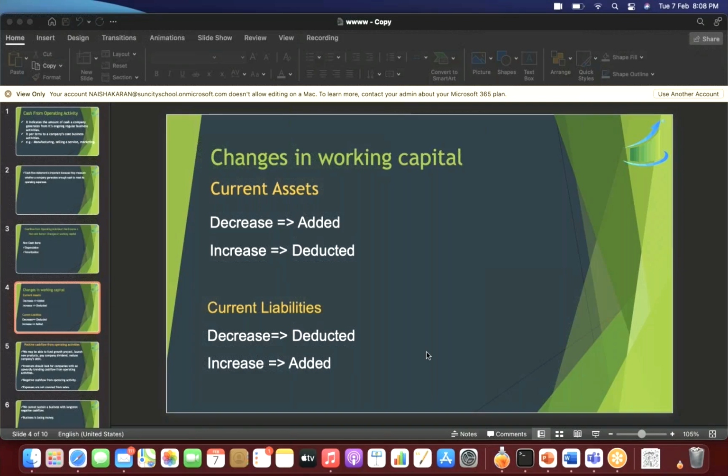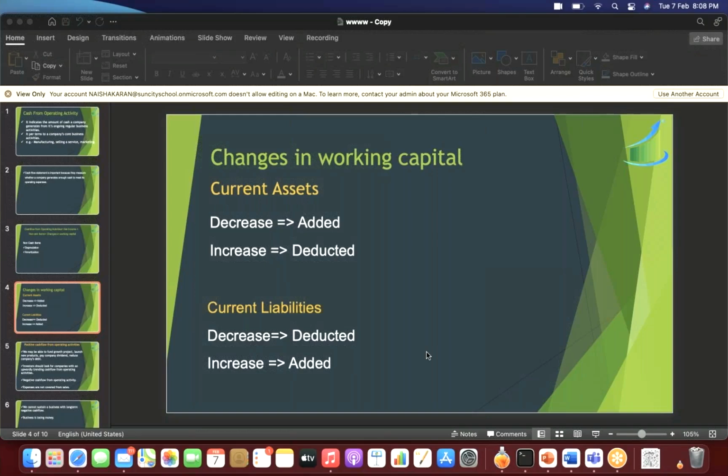Once we know our cash from operating activity, the final figure, if it is positive, we believe that the company is good, but it is again better to analyze the cash from operating activity of the last 2-3 years. And if it is showing an upward trend, that is cash from operating activity has been increasing over the years, then it is good for us to invest in this company, provided we will see the debt equity ratio, EPS, and dividend declaration and all that, plus the cash from investing and financing activity also, which we will analyze today.